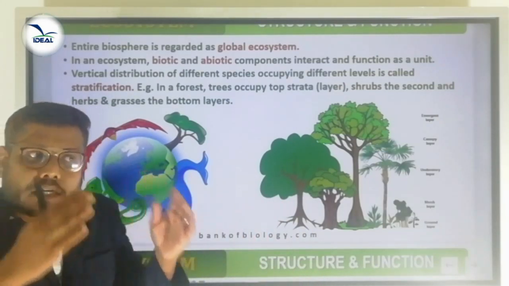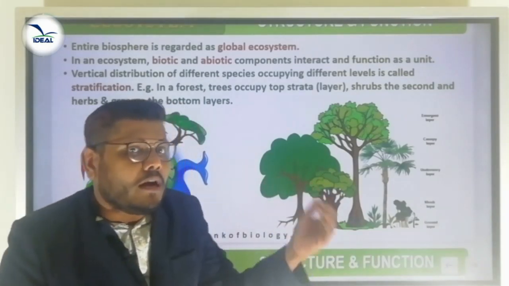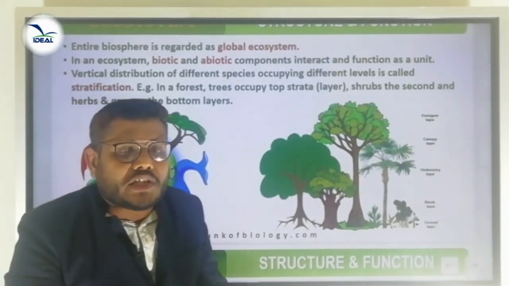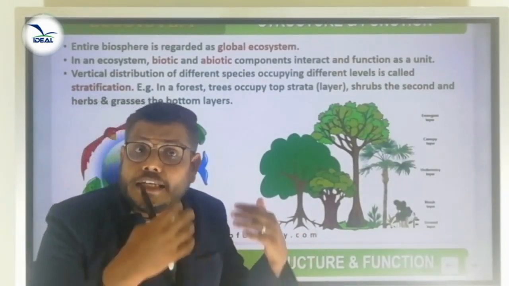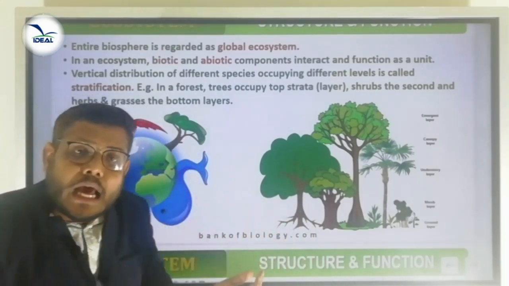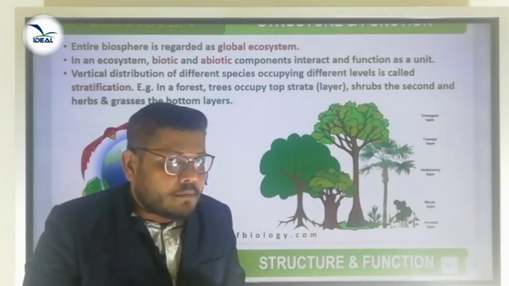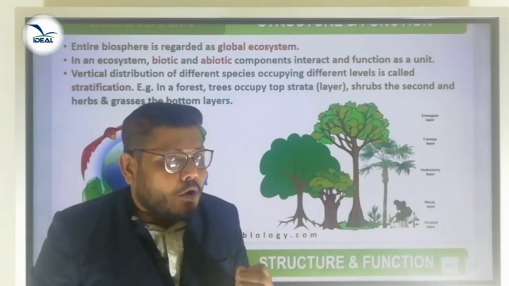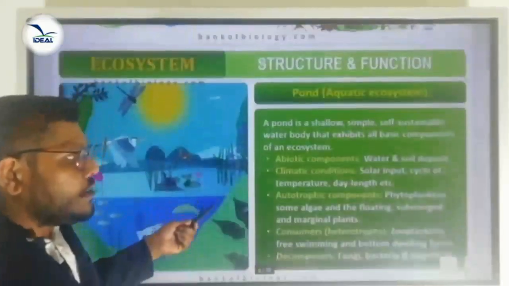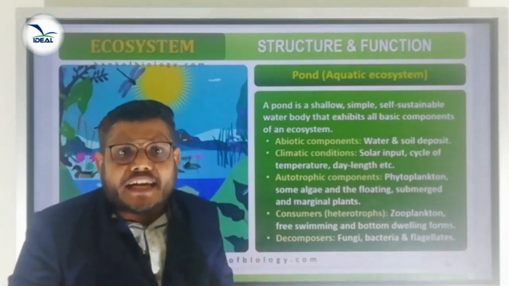One structural feature of that ecosystem is the vertical distribution of different layers occupied by different organisms, called stratification, and another is the different varieties of species and plants occupying a particular area, called species composition. All together we call it an ecosystem. Just one example of an ecosystem, the pond ecosystem. If you consider the pond ecosystem, it is one kind of natural ecosystem or natural aquatic ecosystem.